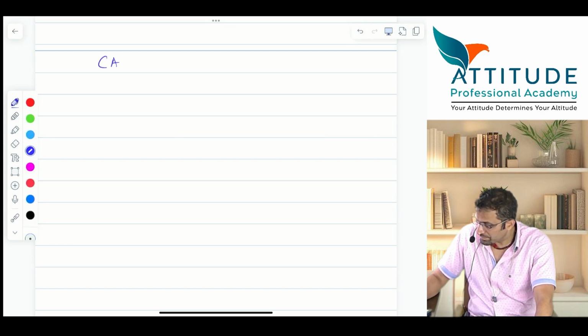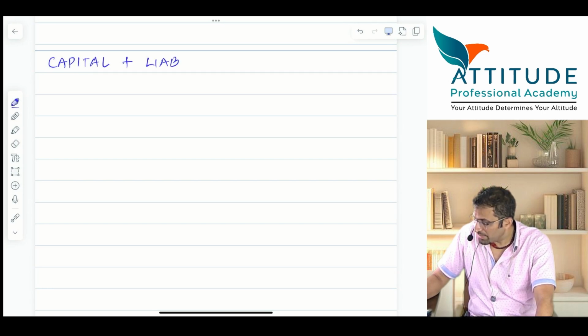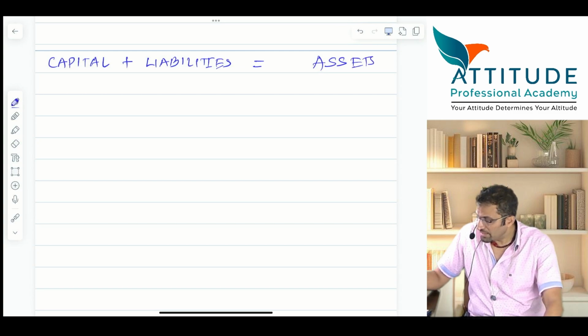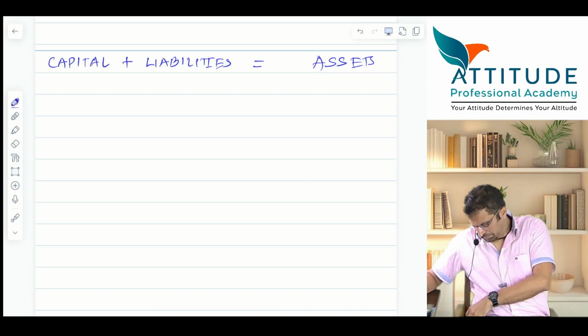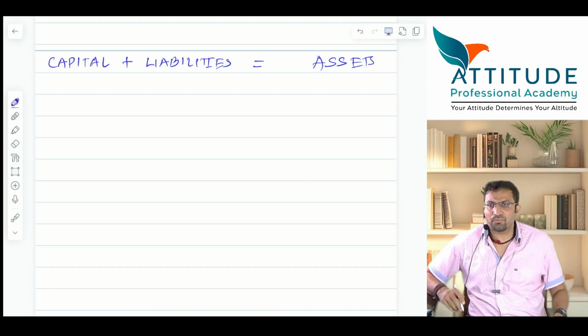Capital plus liabilities is equal to assets. Hear it carefully, and then you can answer.